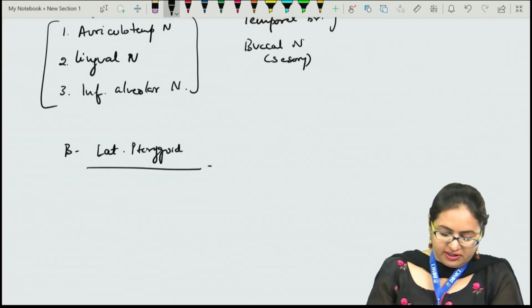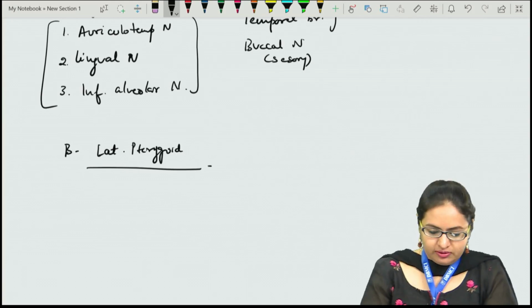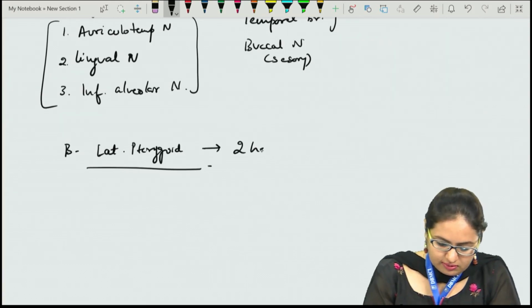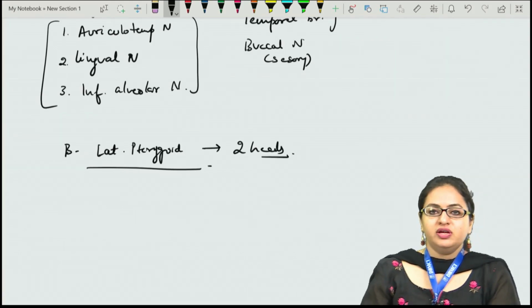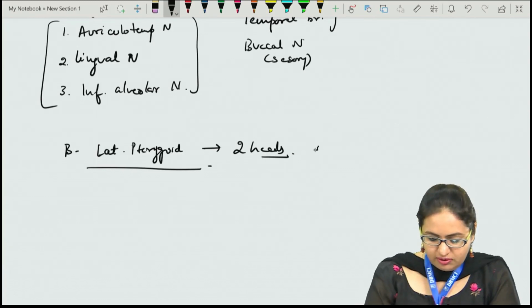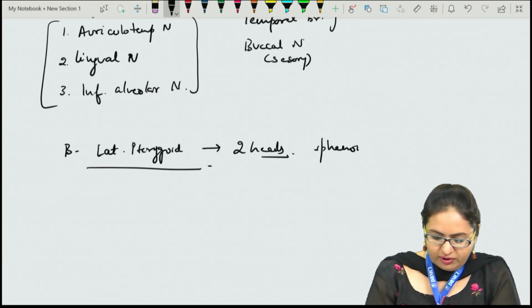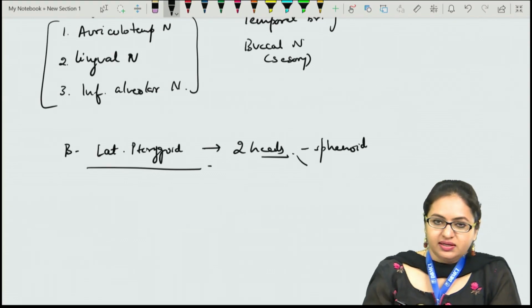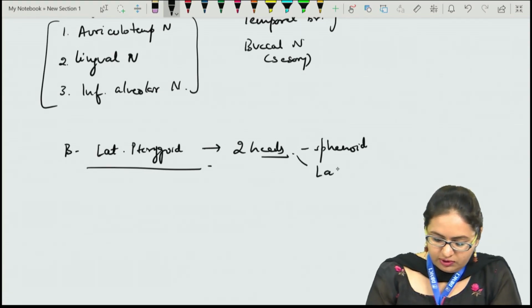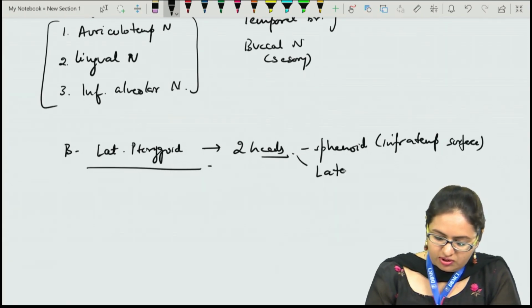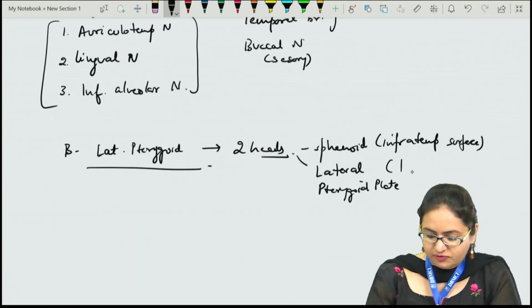When we talk about the lateral pterygoid, it has two heads. One head takes origin from the infratemporal surface of the sphenoid, and another takes origin from the lateral pterygoid plate of the sphenoid, and that is from its lateral surface.